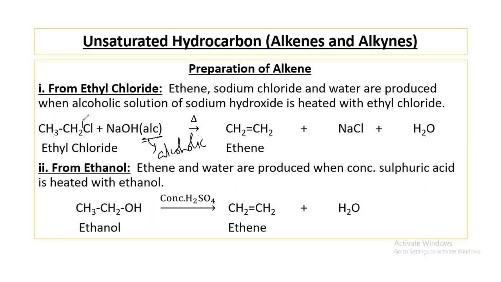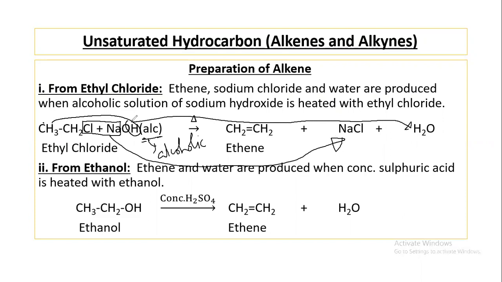Here this Cl and this sodium combined and produce sodium chloride, and one hydrogen is removed from this carbon, and this hydrogen and OH group combined and produce water.